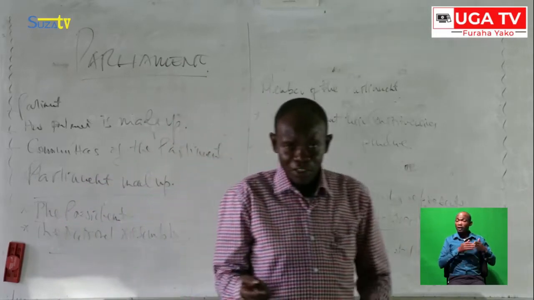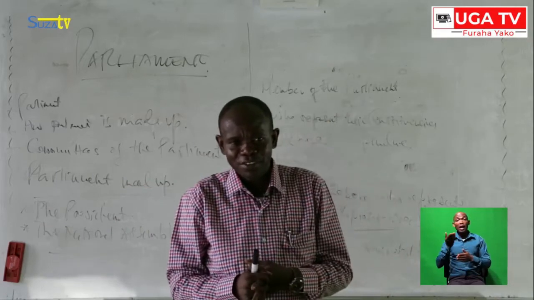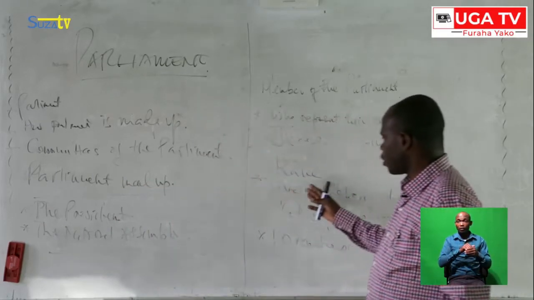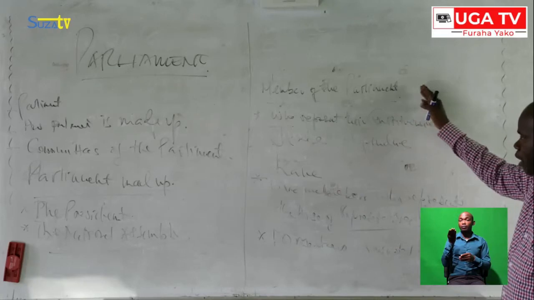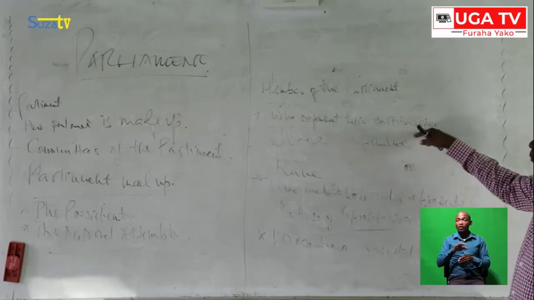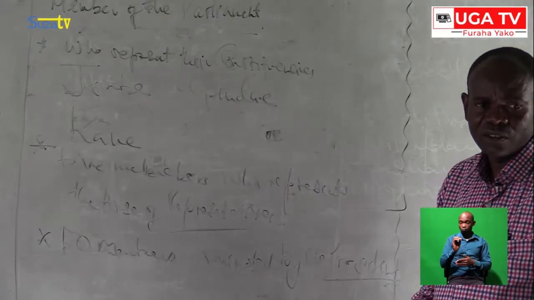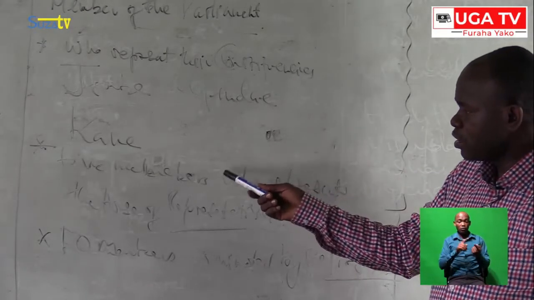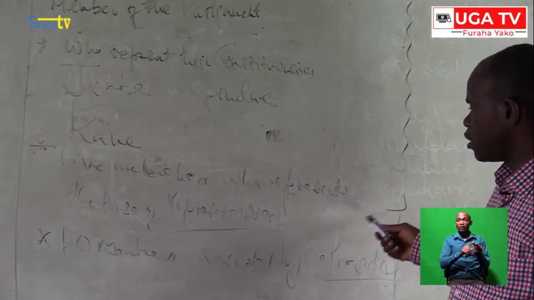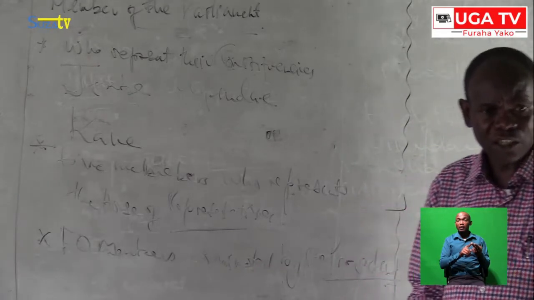So do you want to add other members of the parliament? I have mentioned the first one, the members of the parliament from the constituencies. I mean, those members who represent the constituency. The other ones are the members who represent what? The House of Representatives, as we know.